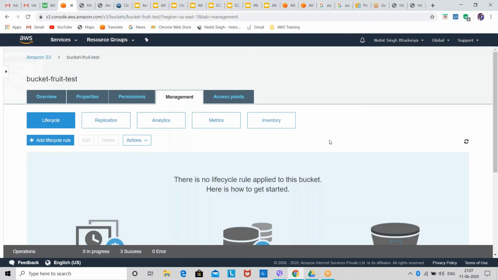Any other doubt in lifecycle? Anyone having any doubt in lifecycle? Otherwise, we'll go on to replication.